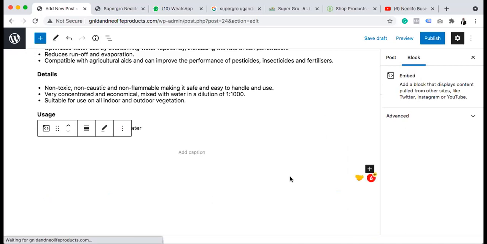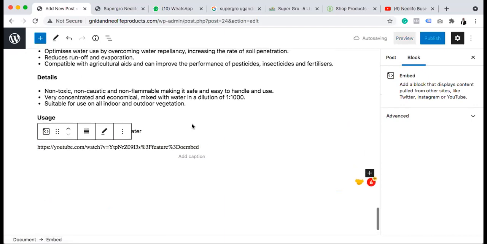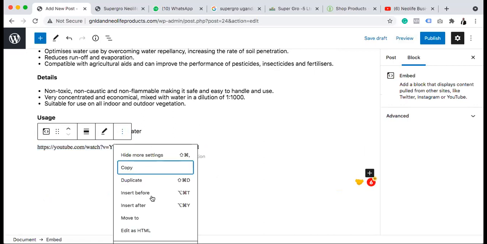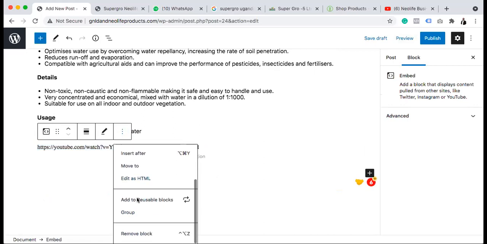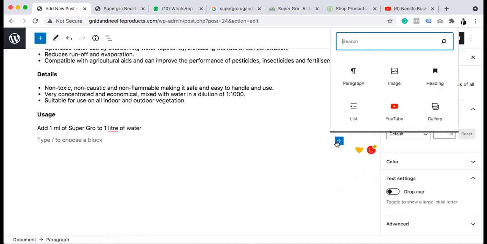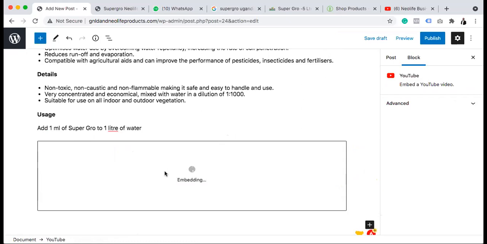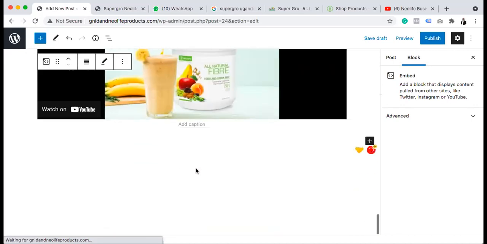Right, so once we have the video, okay, the embedded code is not correct. So the embedded code is not correct. So let me find now. Yeah.